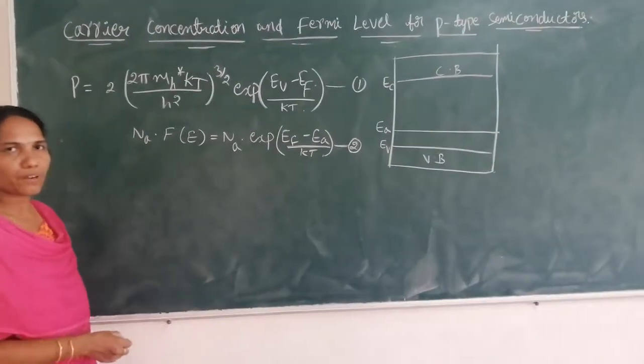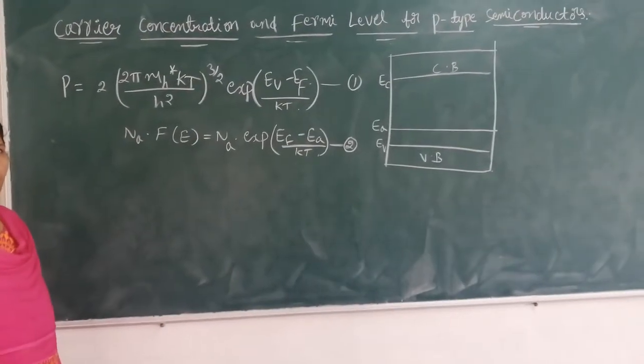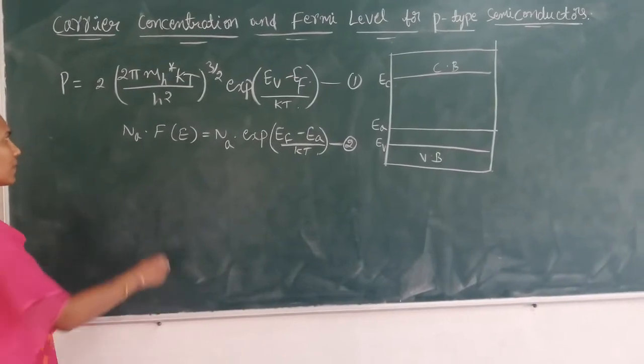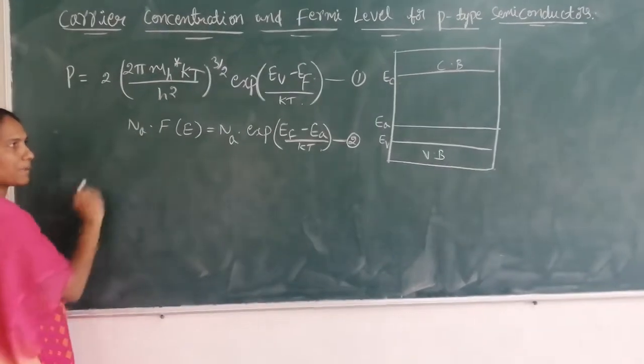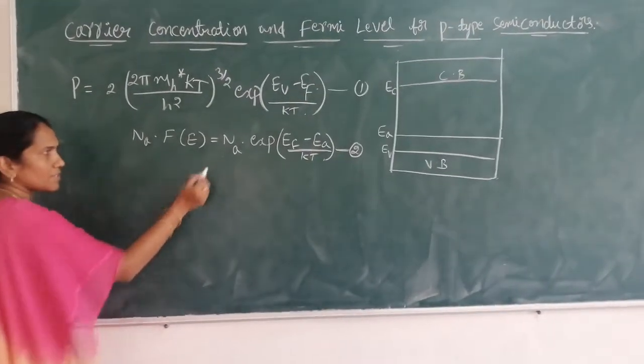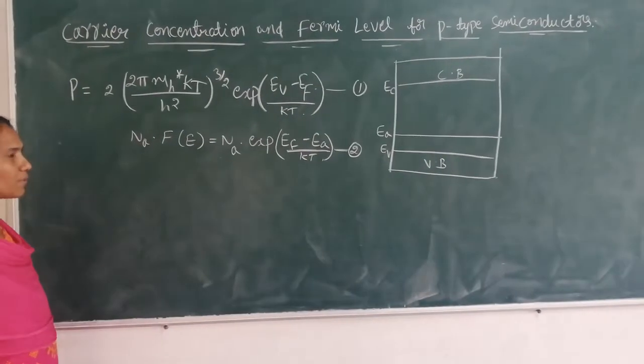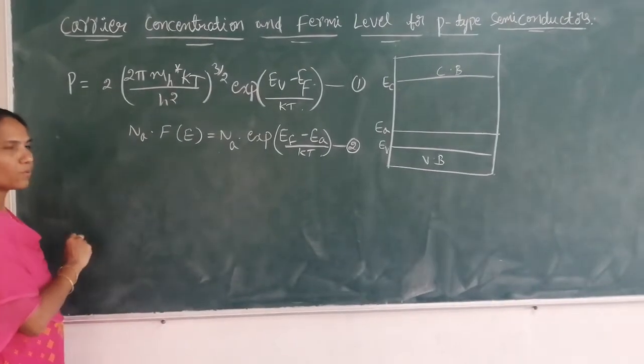In p-type semiconductors, the number of holes in the valence band is equal to the number of electrons in the acceptor level. So we are going to equate equations 1 and 2.